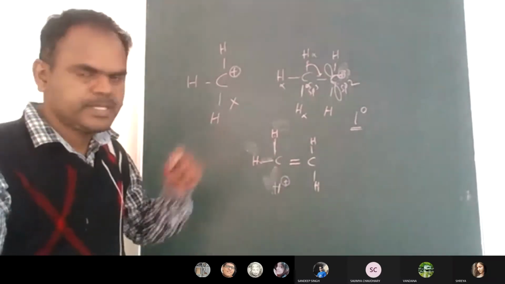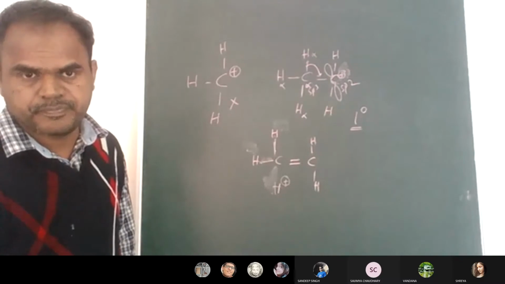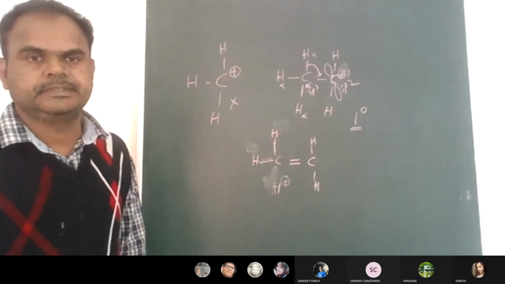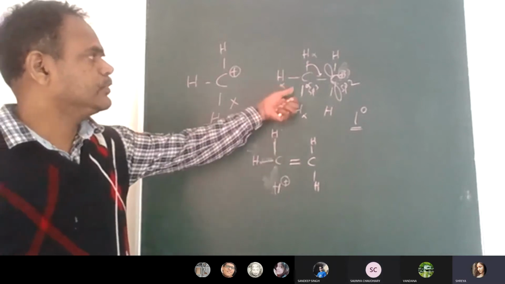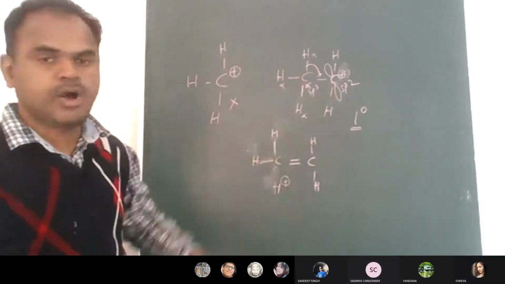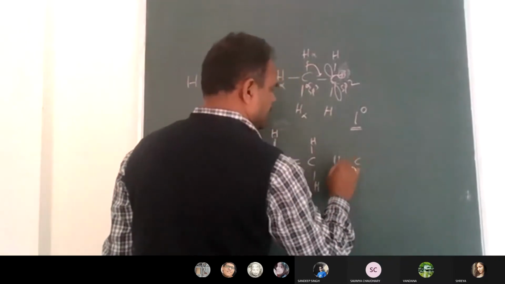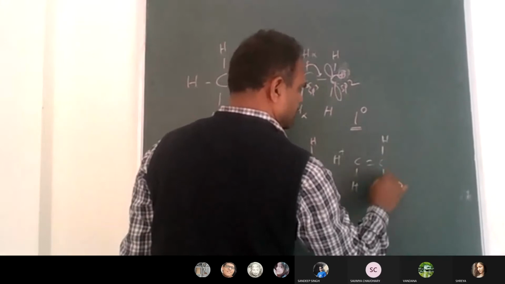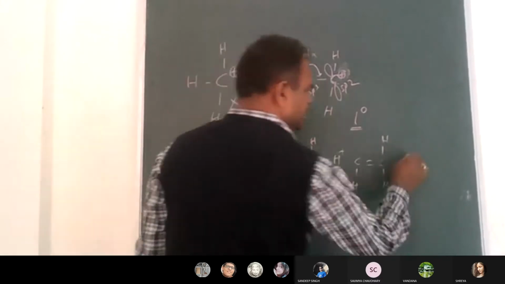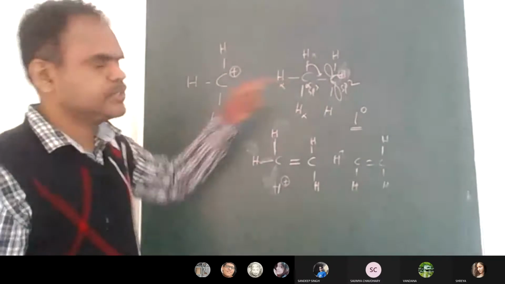So like that, how many structures can we write? 3 structures. Now this carbocation will have how many resonance forms? 3. One is here, another one is here, and so we get the 3 resonance forms.